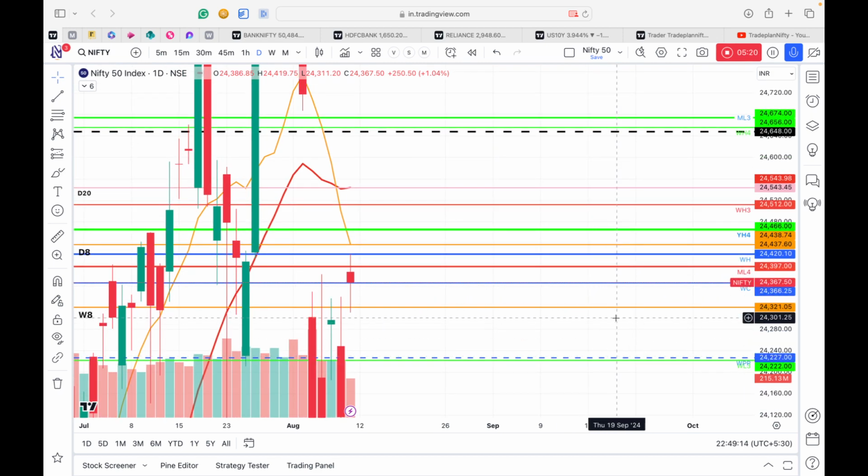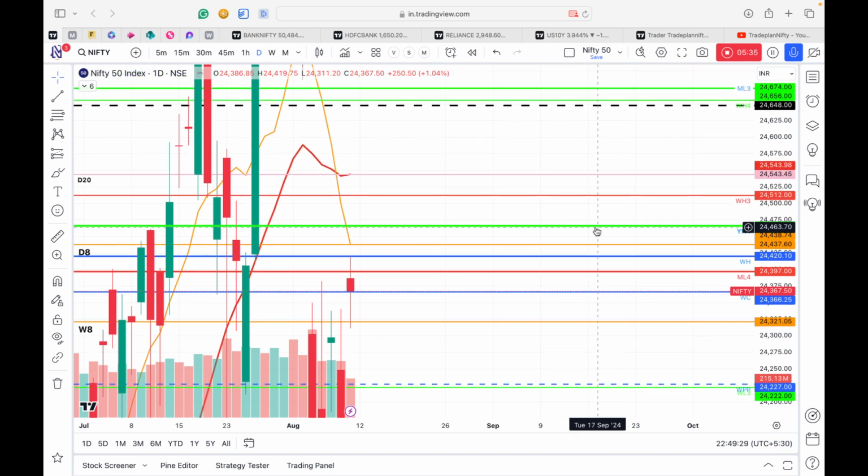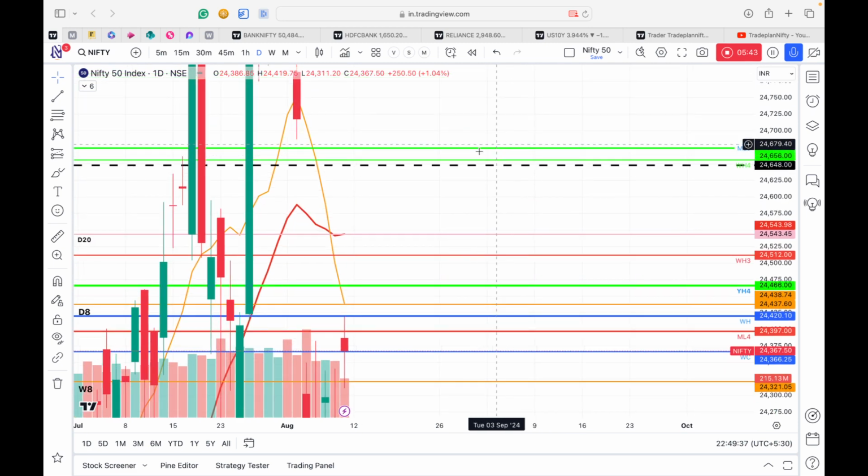Nearest support is at 24,321. On top side, the first resistance will come at 24,430, then at 24,460, a very strong resistance in the zone of 24,500 to 550, and a big resistance will come at 24,650. So 24,650 is definitely a big resistance.